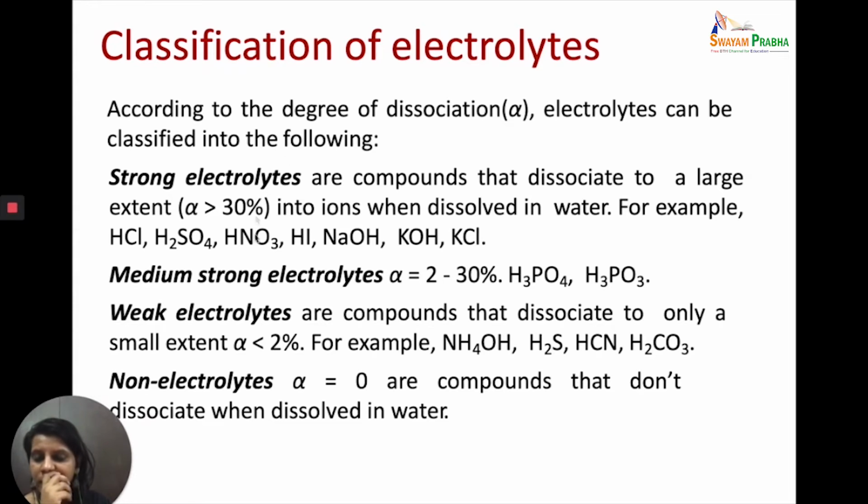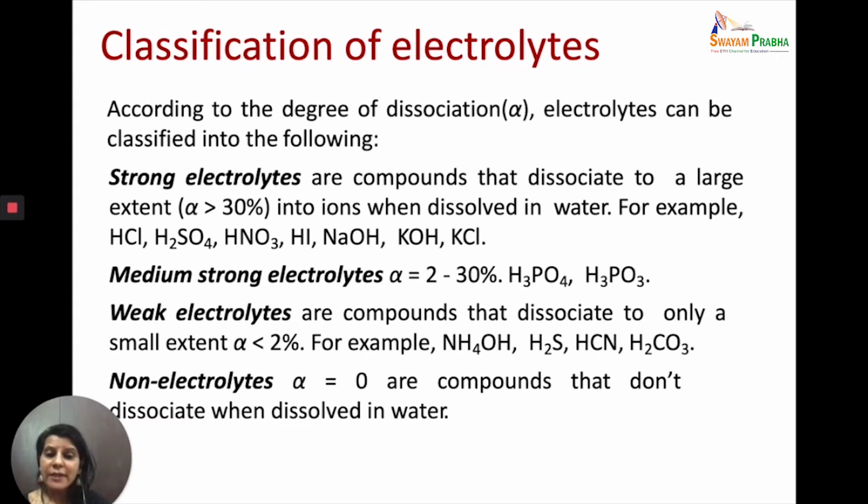So we have strong electrolytes, medium to strong electrolytes, weak electrolytes and non-electrolytes. Substances which are dissociated to a large extent, that is, their alpha value is more than 30% when they are dissolved in water, are called strong electrolytes. For example, HCl, H2SO4, HNO3, HI, NaOH, KOH, KCl, NaCl. These are all strong electrolytes.